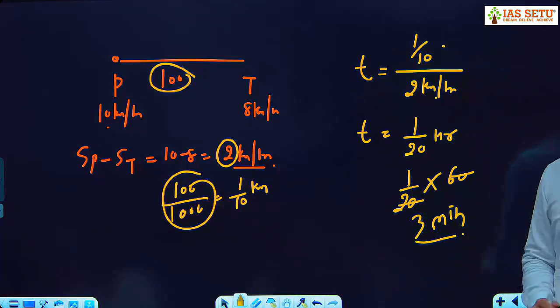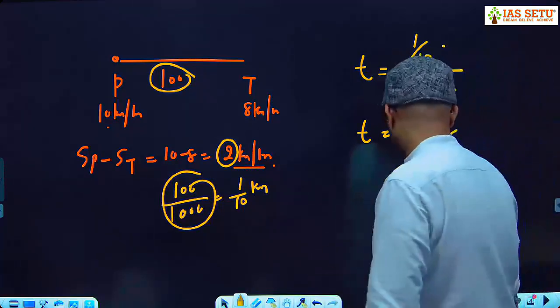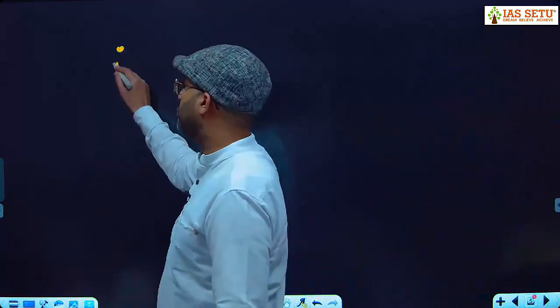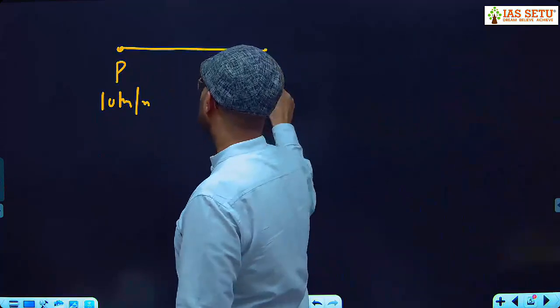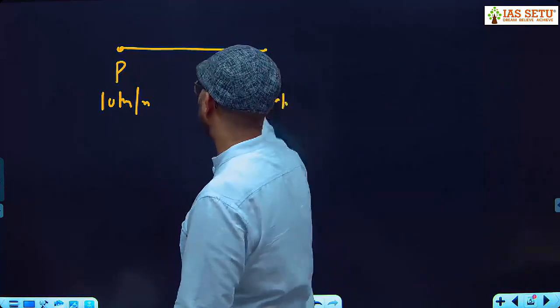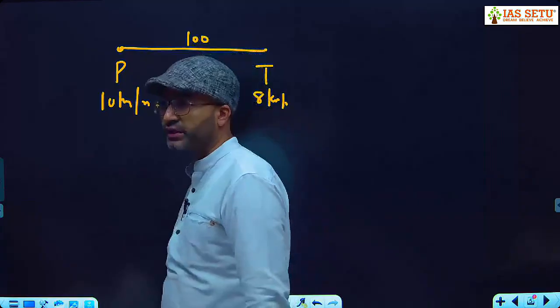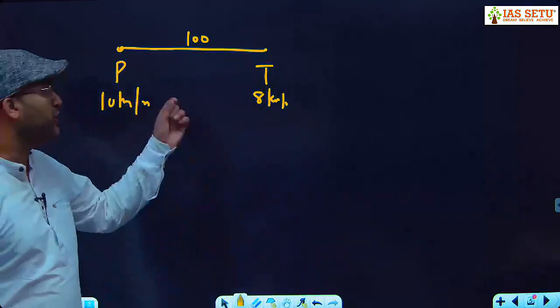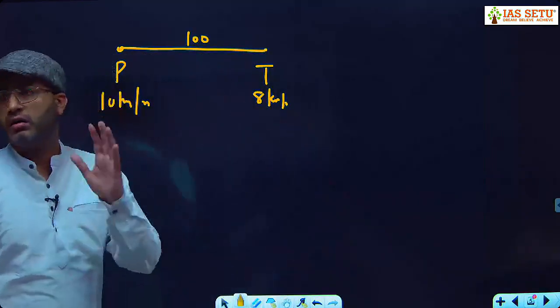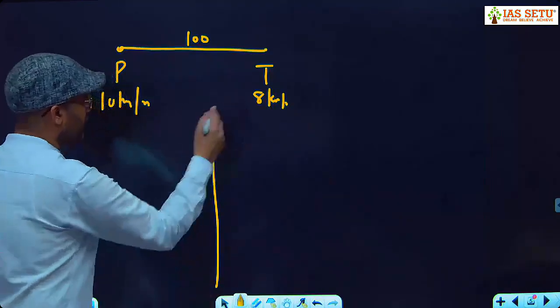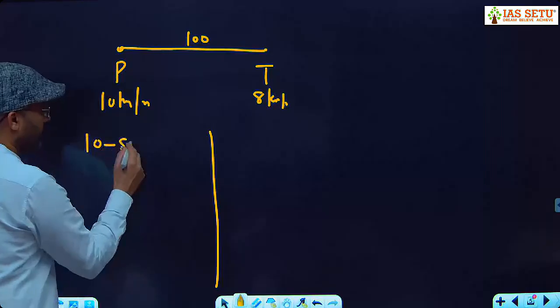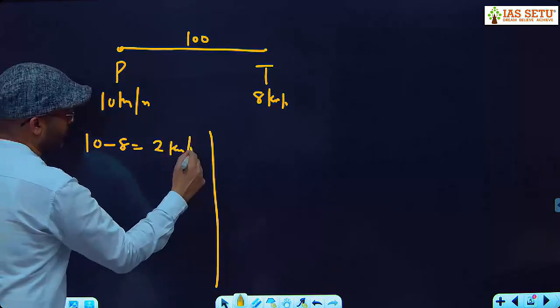Or wait, let me take the second solution. Here this is the policeman, speed is given 10 kilometer per hour. Here is the thief, speed is 8 kilometer per hour, initial distance 100 meter. Question is, this policeman will catch the thief in what time? What is their relative speed? 10 minus 8, 2 kilometer per hour.